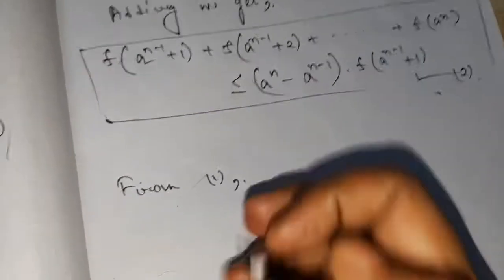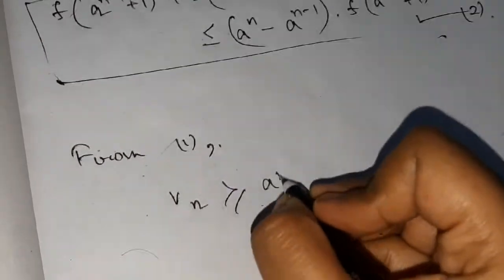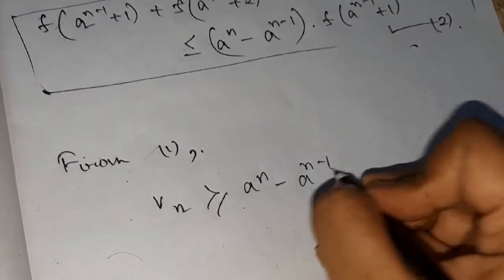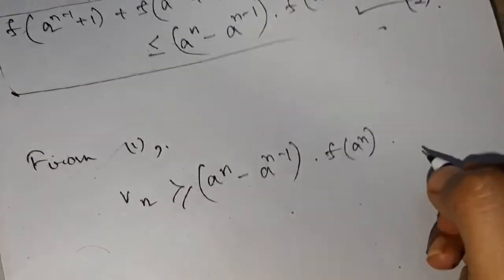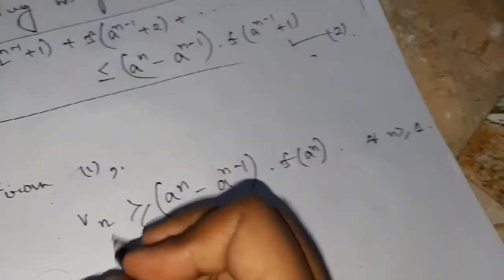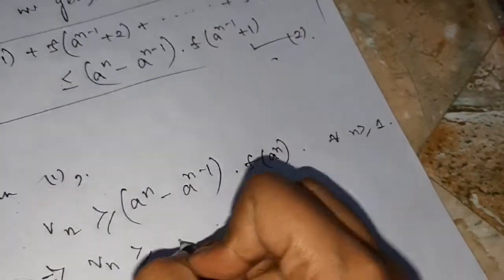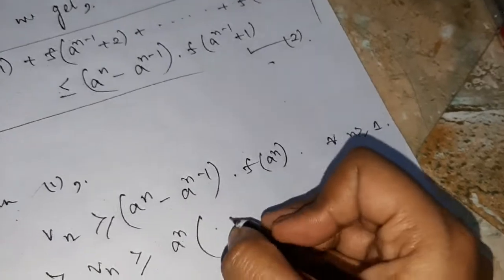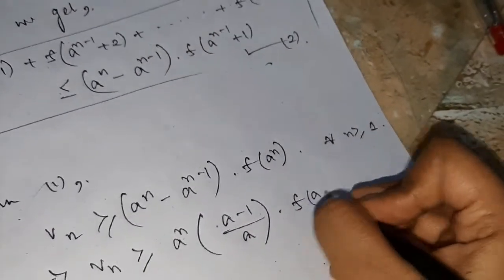So my Vn is greater than or equal to a to the power n minus a to the power n minus 1 into f of a to the power n. Okay, and it's true for all n greater than or equal to 1. So this implies Vn is greater than or equal to a to the power n, taking a to the power n as common, a minus 1 by a into f of a to the power n.